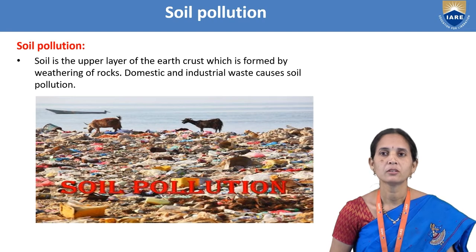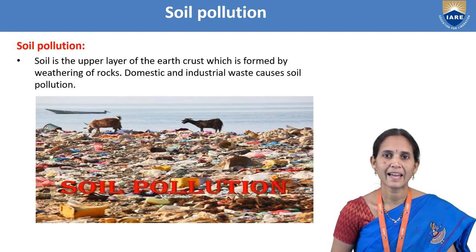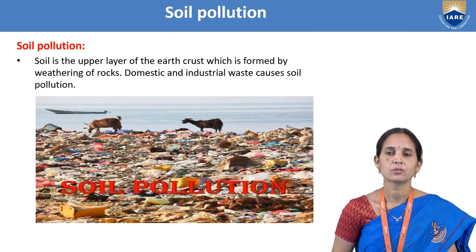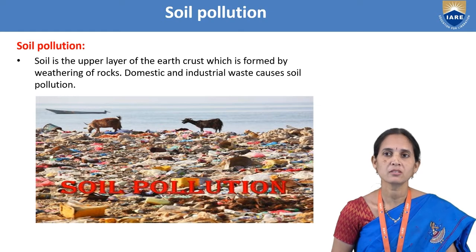Soil pollution, as we can observe in this diagram: on the land, people are throwing waste and the soil is polluted. Soil pollution occurs because of contaminants present in the top layer of the soil.